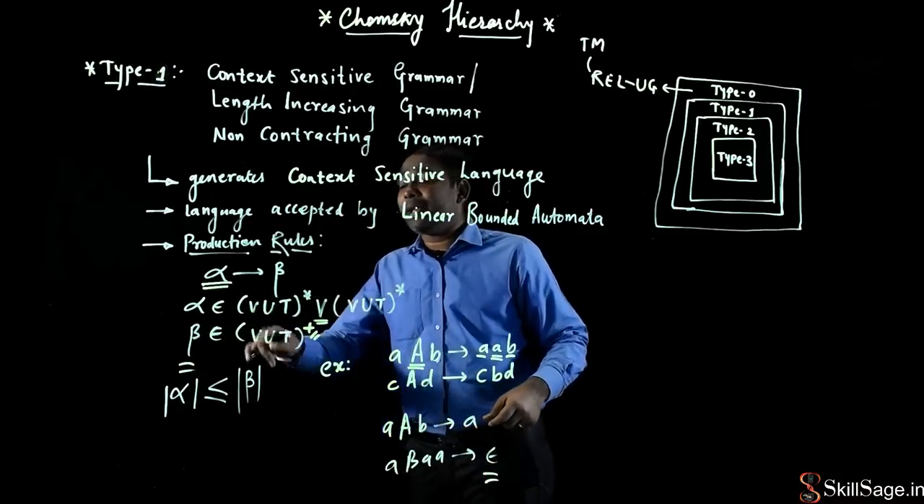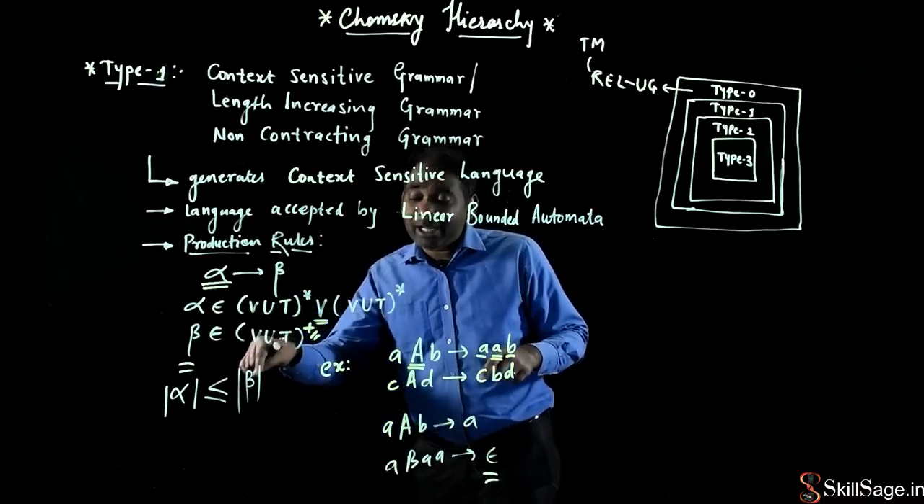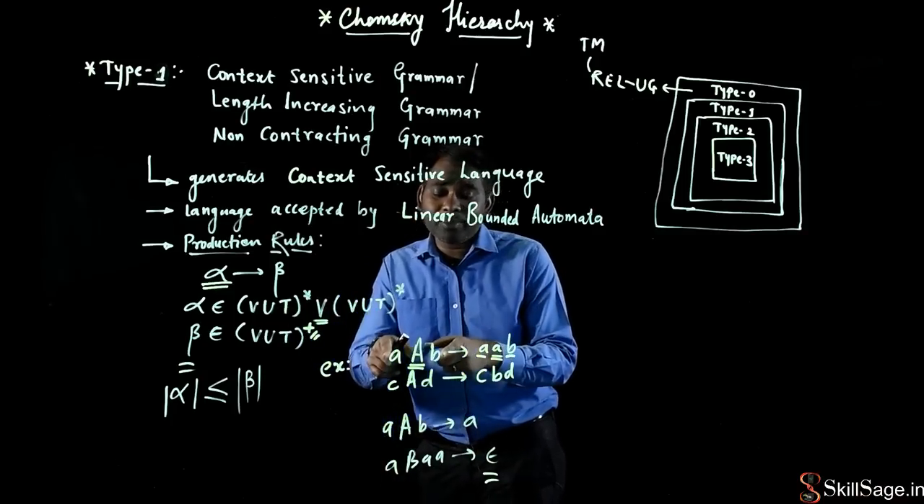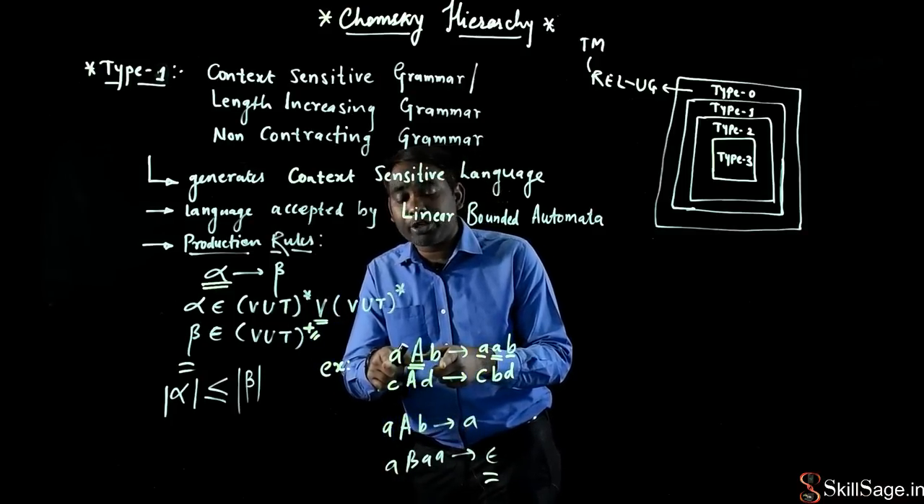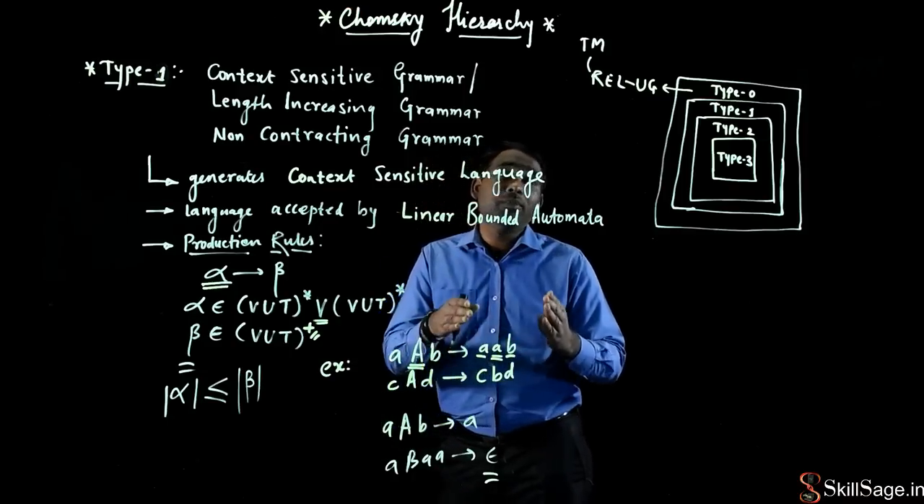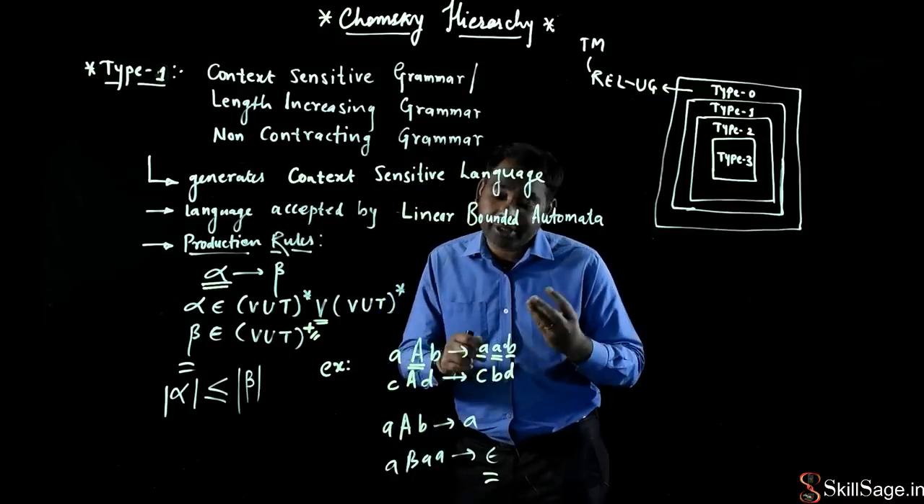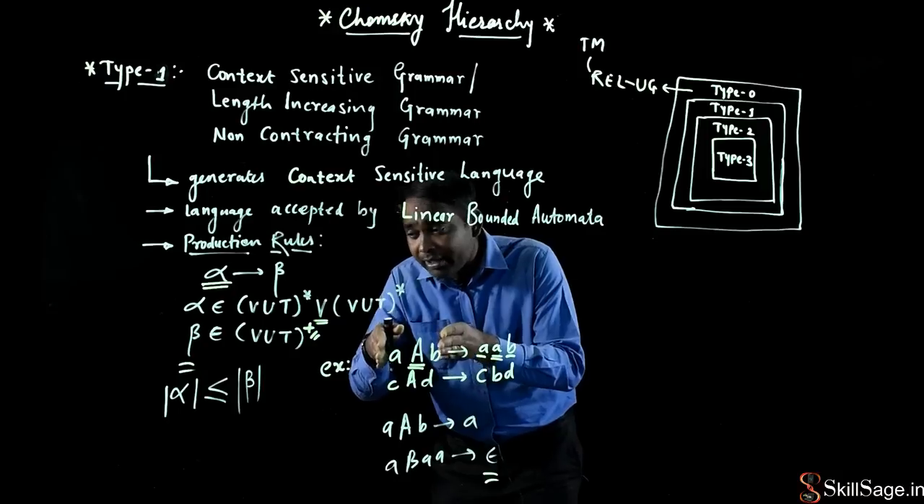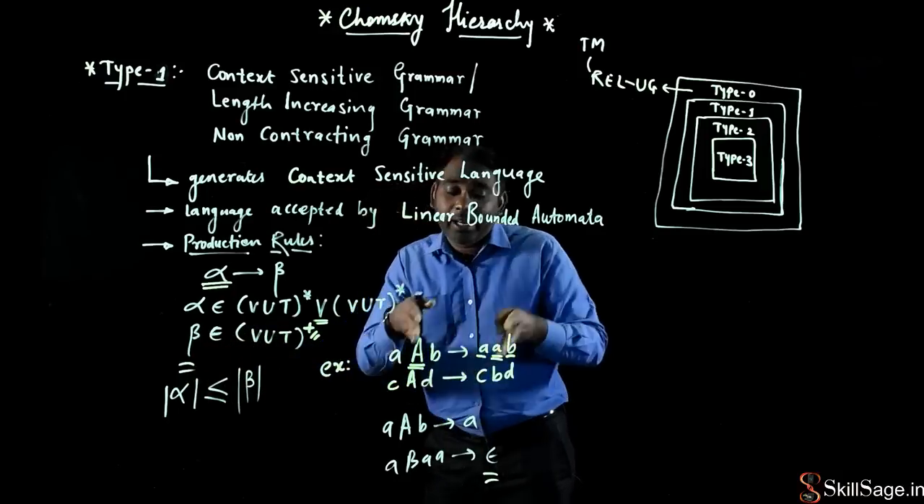The third property says that the length of alpha should be less than or equal to the length of beta. How many symbols are present on the left hand side of my production rule? 3. And how many symbols are present on the right hand side of my production rule? 3. That means here the length of alpha is 3 and the length of beta is 3.